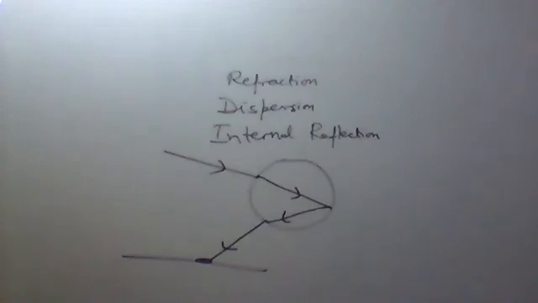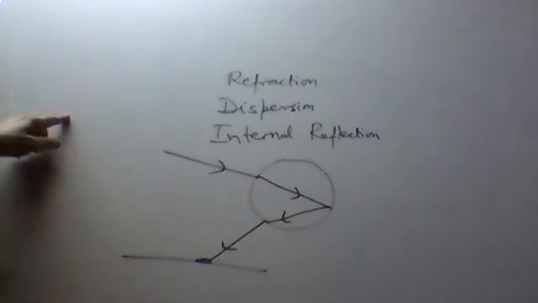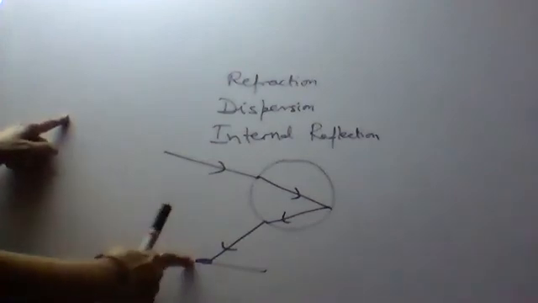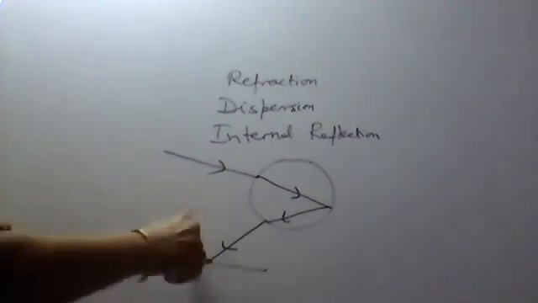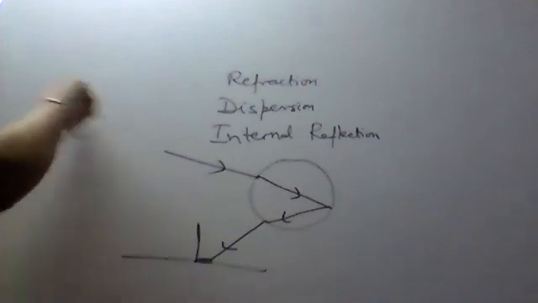Okay, and which side should the observer face his back? His back should be towards the sun, because the rainbow is formed on the opposite side of the sun. So the back of the observer should be towards the sun. Then only he can see the rainbow. That is, the sun is somewhere here, and this is the back of the observer. Sun will be somewhere here.